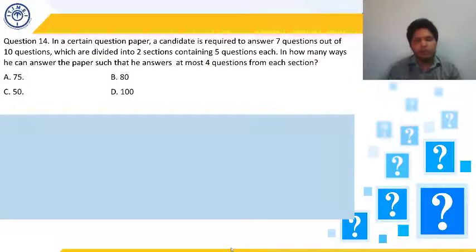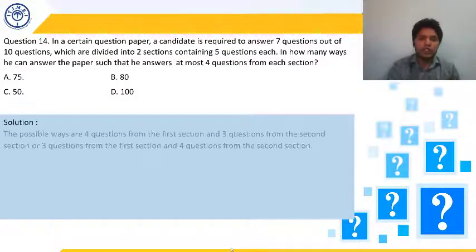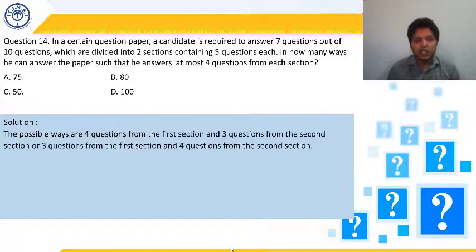So what should be the breakup of answering the questions following these conditions? The possible ways are 4 questions from the first section and 3 questions from the second section, so that their sum will become 7 questions. Or the other way around, 3 questions from the first section and 4 questions from the second section, so that 3 plus 4 again will become 7 questions which he has answered.